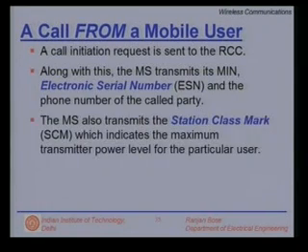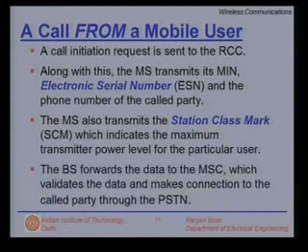The mobile station also transmits something called a station class mark, SCM, which indicates the maximum transmitted power level of the particular user. Basically, this is a way to control the transmit power. This request is sent to the base station, which forwards the data to the mobile switching center, which in turn validates the data because it has the register locators, it has the database.